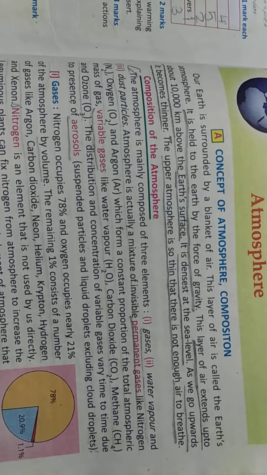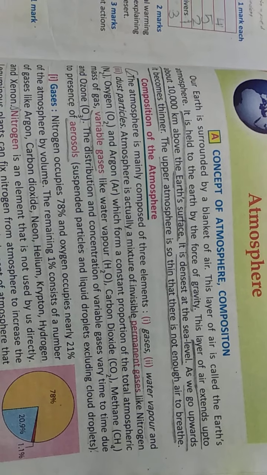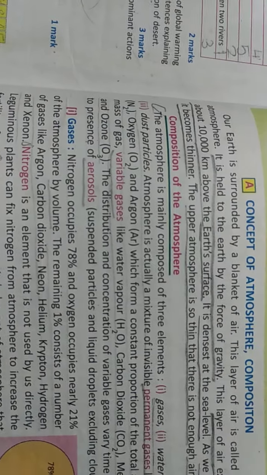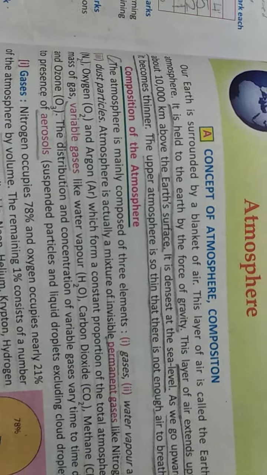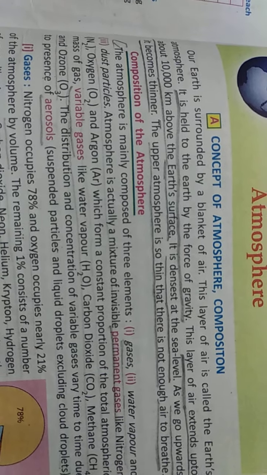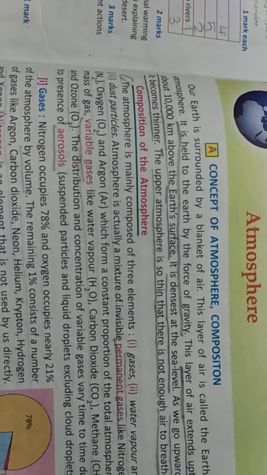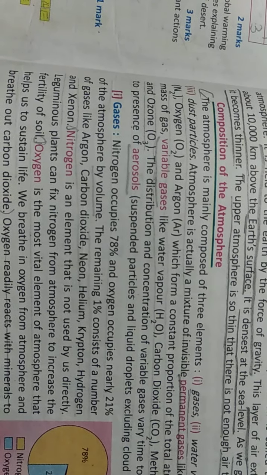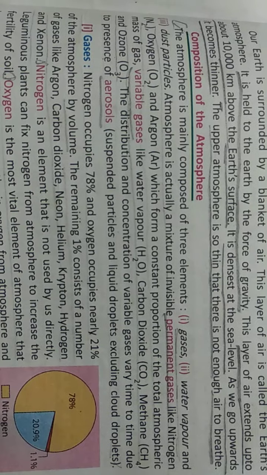It is dense near the sea level, and as we go upwards, it becomes thinner. The upper atmosphere is so thin that there is not enough air to breathe in it. So you can see when people are in space, they use oxygen. Now, what is the composition of this atmosphere? It consists of gases, water vapor, and dust particles.